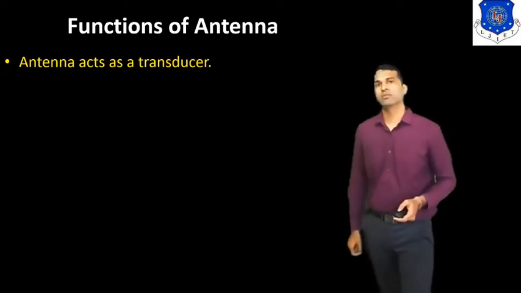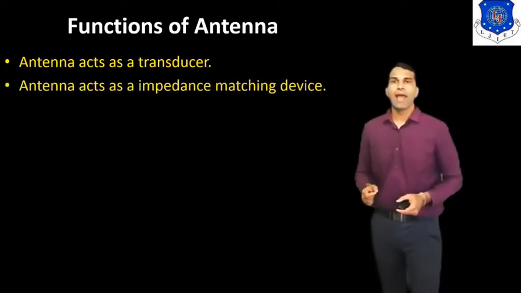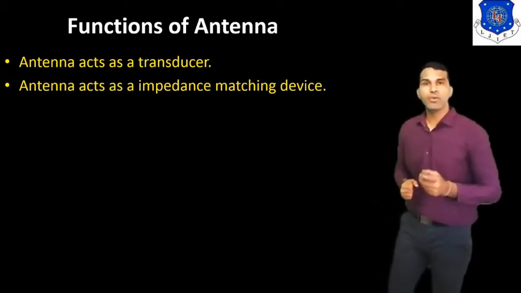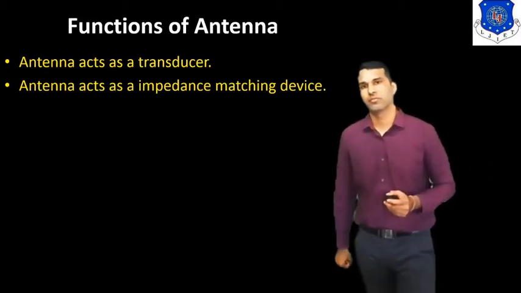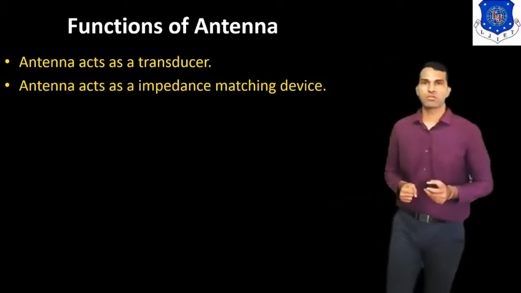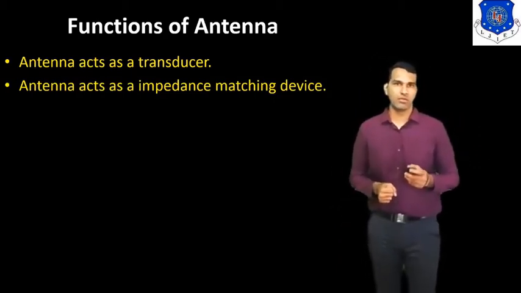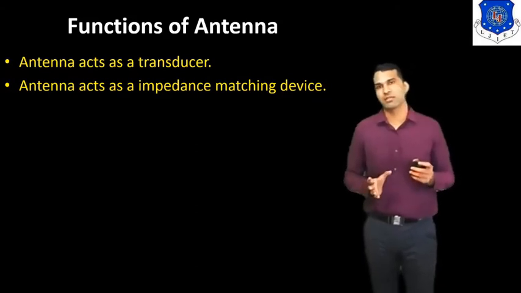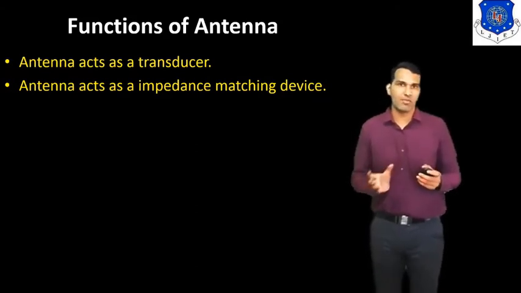Now the next function of the antenna. The antenna acts as an impedance matching device. So here we know that one purpose of the antenna is impedance matching. So how does it match the impedance?